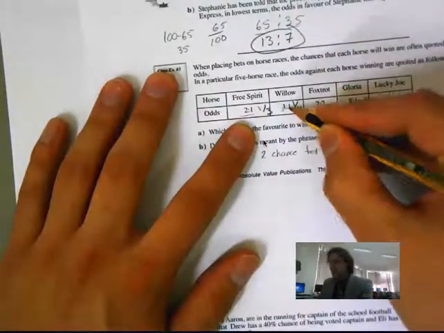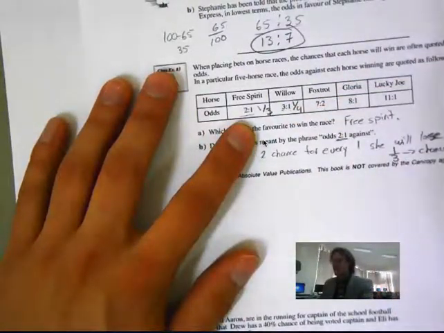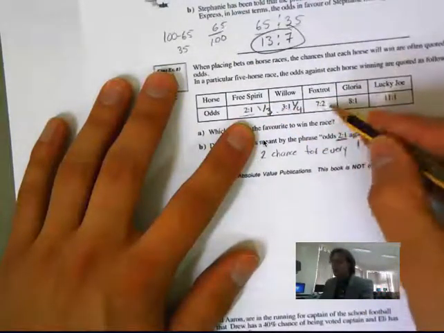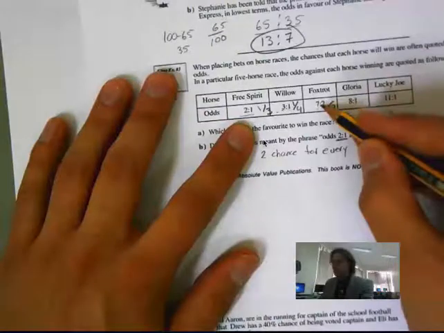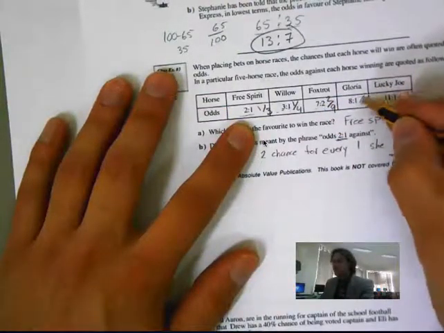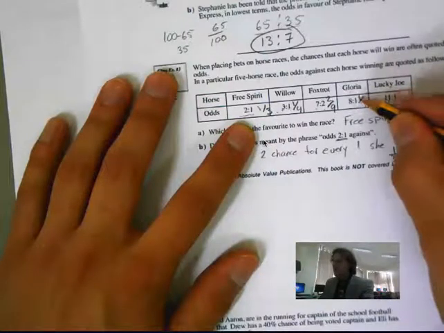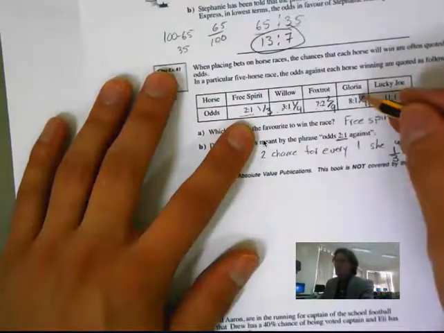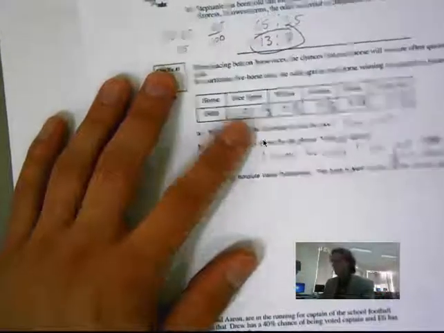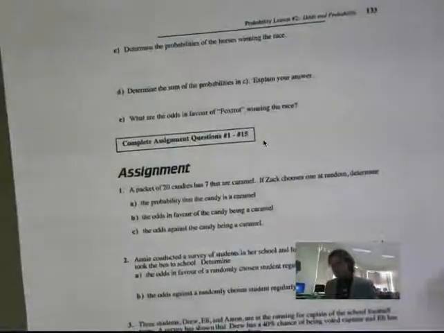Because we have to add these together for the total amount of outcomes, this one adds together to 9. So it's out of 9, and we're saying 2 because it's against. So 2 in 9 they will win. This one is 1/9, the probability for winning is 1/9. And the last one is 1 in 12. So poor Lucky Joe isn't very lucky. It looks like he most likely will not win.